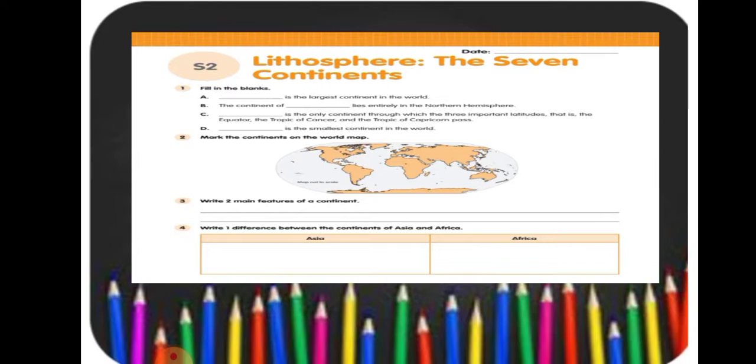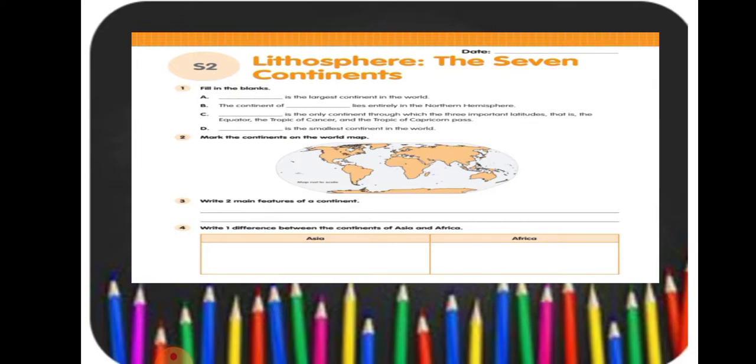Now move to question number 3. Write 2 main features of a continent. A continent is a large, distinct landmass on the earth. It is separated from other large landmasses or continents by oceans. However, a different physical feature, that is the Ural Mountains, separates the continents Asia and Europe.